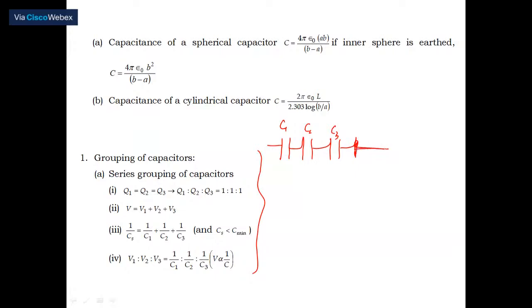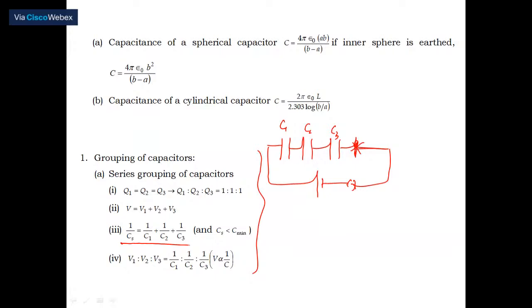So I can connect this to the battery now, like this. So C1, C2, C3 are the capacitors which are connected in series. Then the effective capacitance, you can see here: 1 by Cs is equal to 1 by C1 plus 1 by C2 plus 1 by C3. You know that one, so really easy.